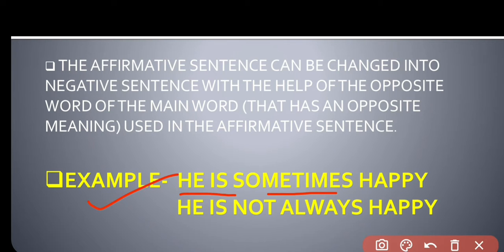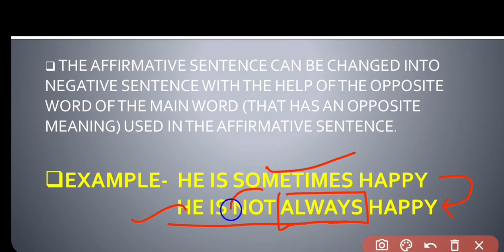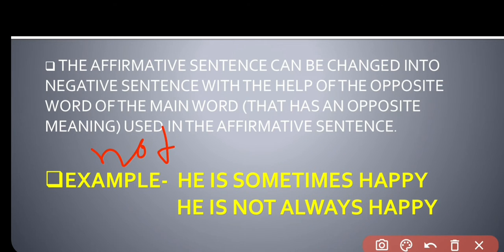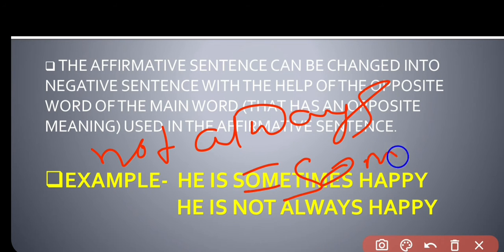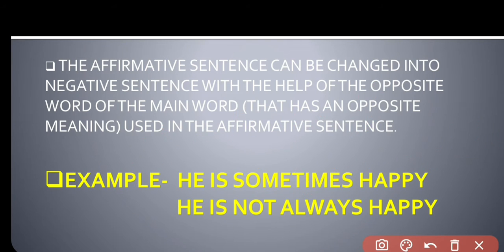He is sometimes happy. So this is the affirmative sentence, and you can change it into negative form in this way: He is not always happy. So always is the opposite of sometimes, and here not always means sometimes. So there is no change of meaning. Not always equals sometimes.